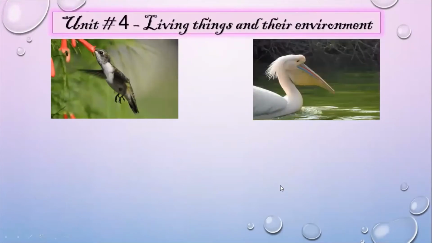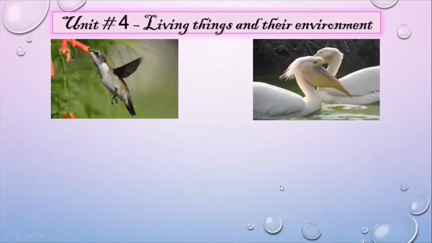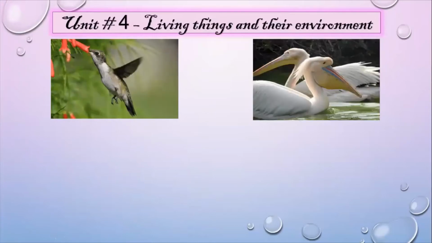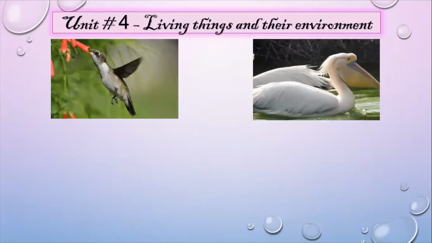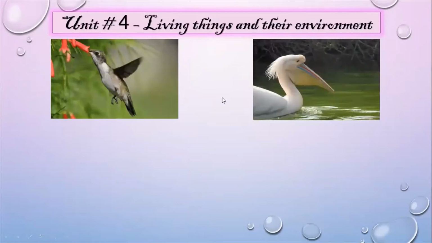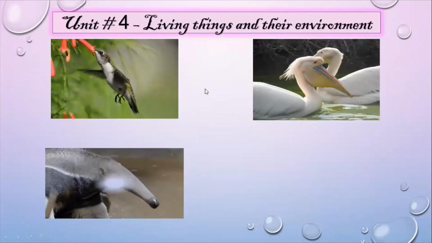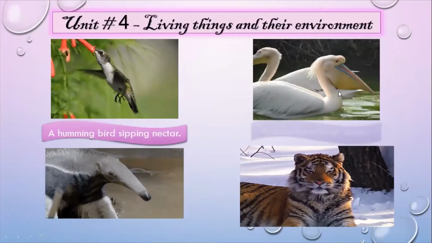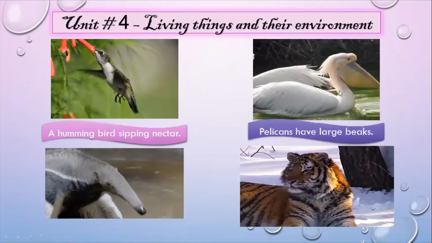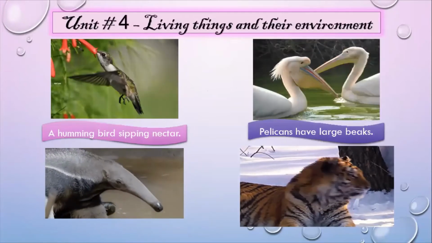As we read in the book, page number 38, animals have special body parts to find food. The beak of a hummingbird is adapted for taking nectar from deep inside a flower. A pelican has a large pouch, which can store fish.